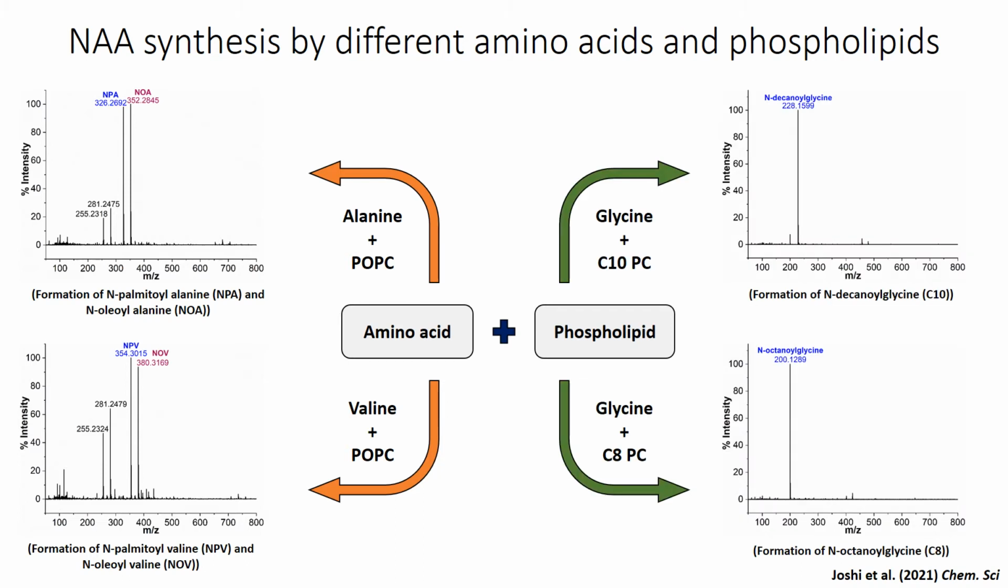For lipid variation experiments, we performed glycine reaction with short chain phospholipids such as C10 phosphocholine and C8 phosphocholine. In these reactions as well, we could detect the formation of short chain N-acyl amino acids like N-decanoyl glycine and N-octanoyl glycine. Overall, these results confirm that the formation of N-acyl amino acids was not specific to only glycine and POPC and can be observed with other amino acids and phospholipids as well.